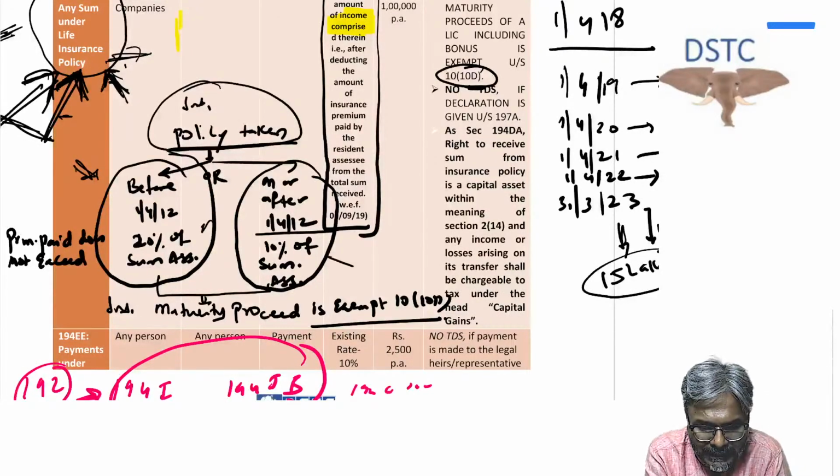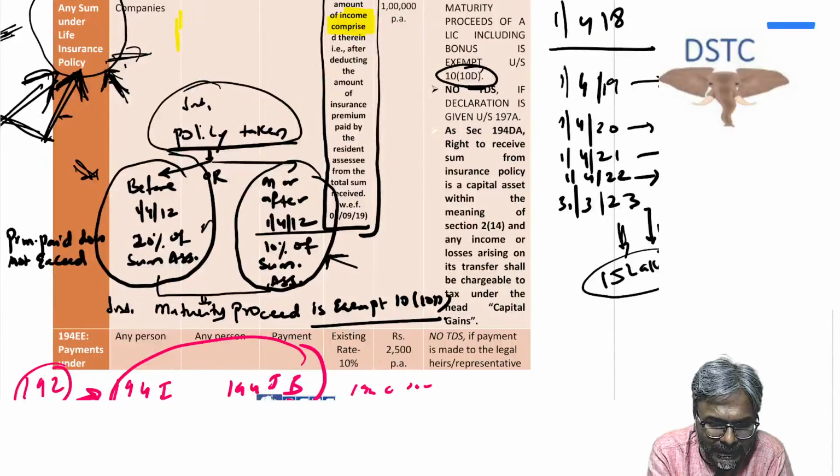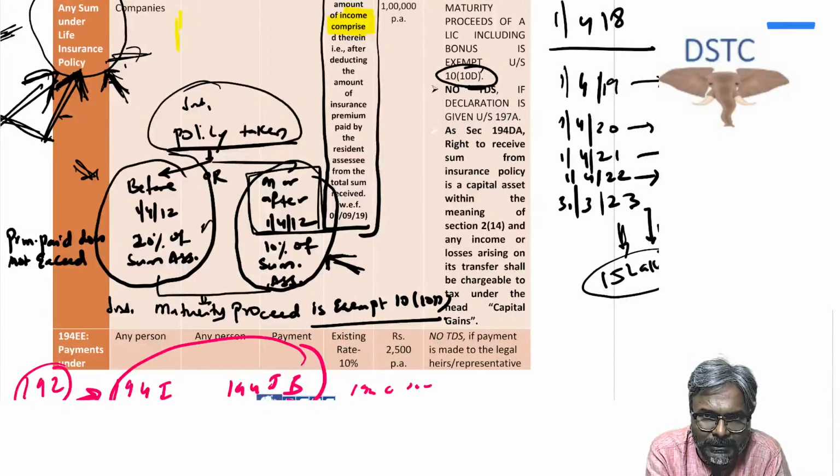If the policy has been taken on or after 1st April 2012, then it is 10% of the sum assured.